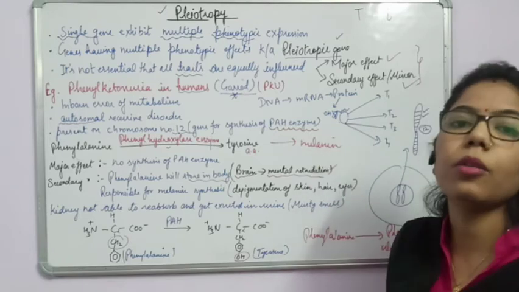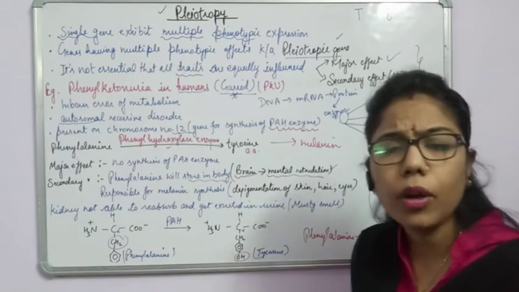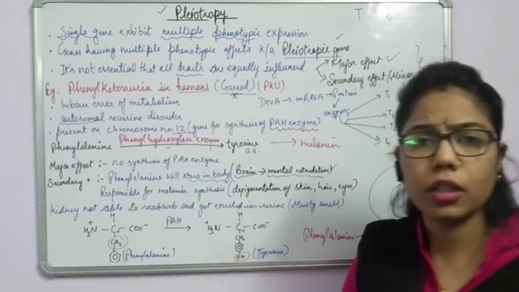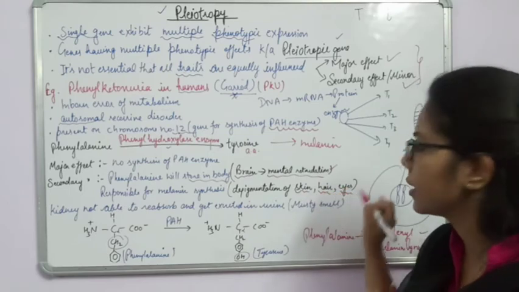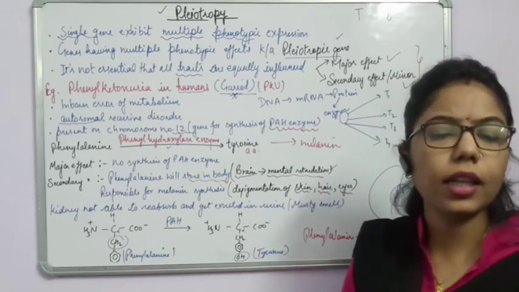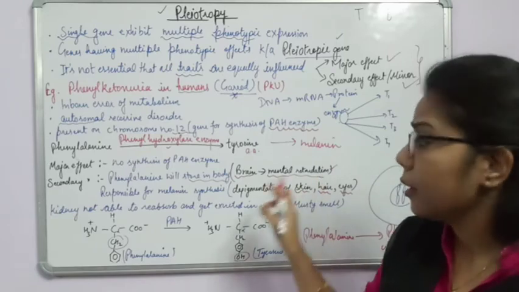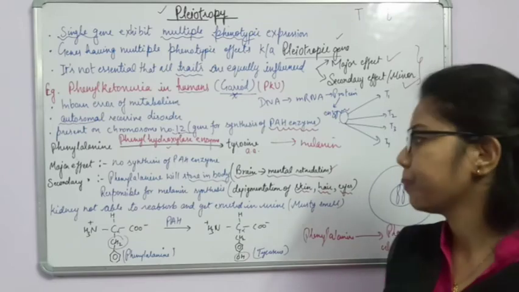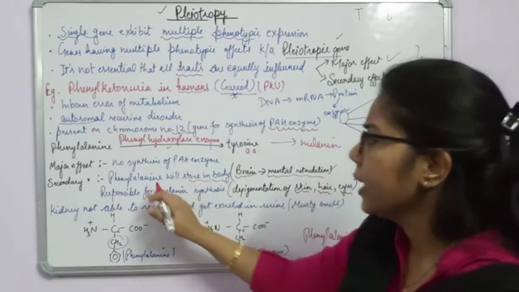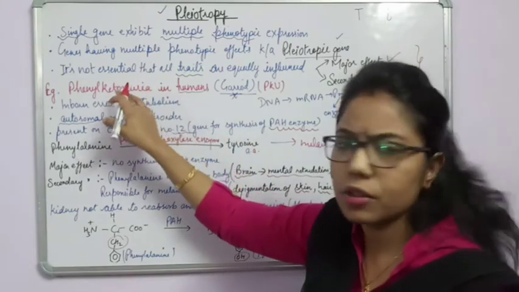अगर melanin नहीं होगा, then there will be no pigmentation in our body. If there will be no pigmentation, we can say there is a depigmentation of skin, hair and eyes. Skin का color, hair का color, eyes का color, they will become lighter. Why? Because the melanin pigment will get disturbed here, right? So we have discussed that these are some effects which are happening due to phenylketonuria.